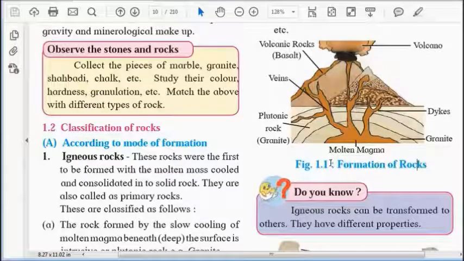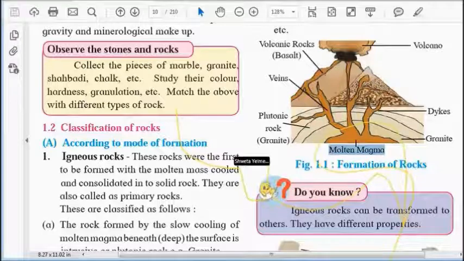Now this is a structure of a volcano, how rock is made. At the bottom you can see that is granite, and this volcano comes out at the top. You can see that at the top volcano has come up, and this formation of rocks takes place.